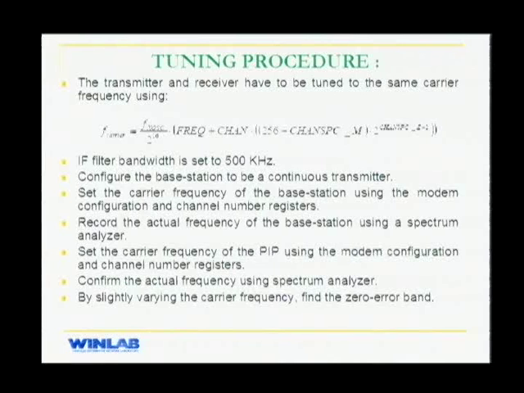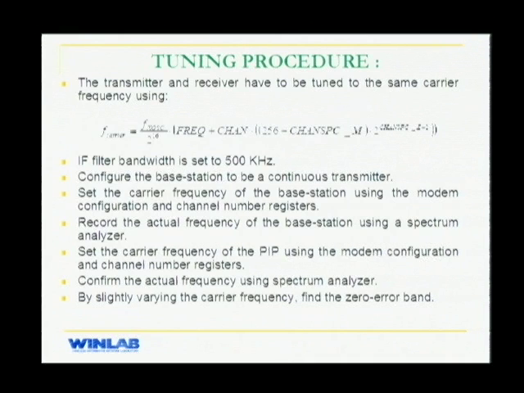The carrier frequency on the transmitter and receiver was tuned using this formula. Now this frequency F_XOSC here is the constant clock on the radio which is used for setting the carrier frequency. This is 26 megahertz. These values are all set using the modem configuration registers for desired operation.